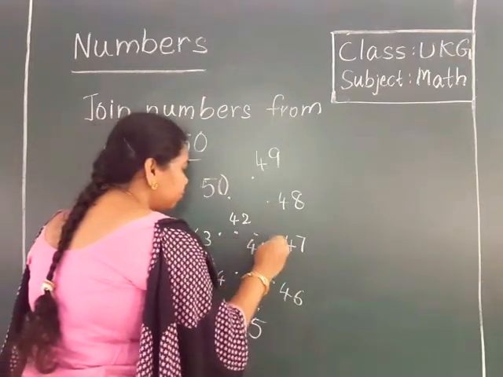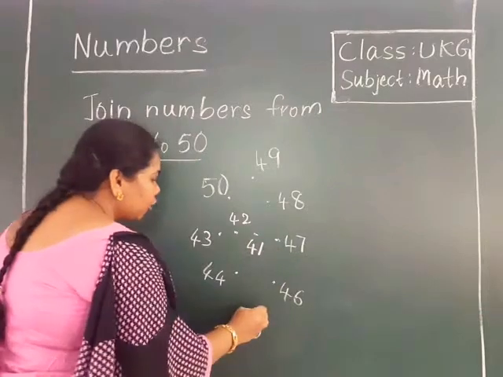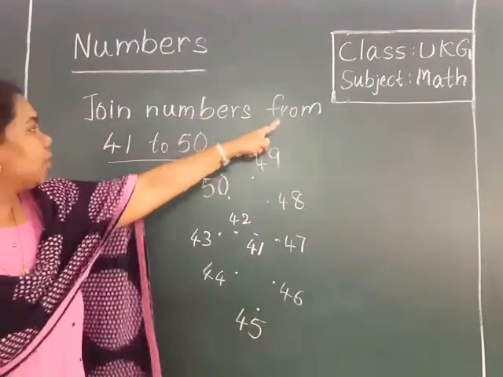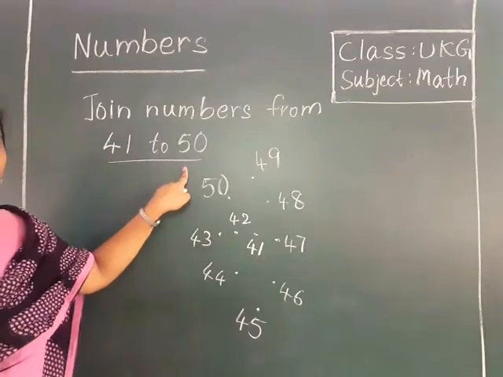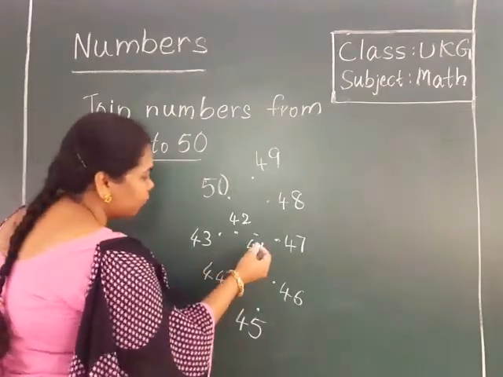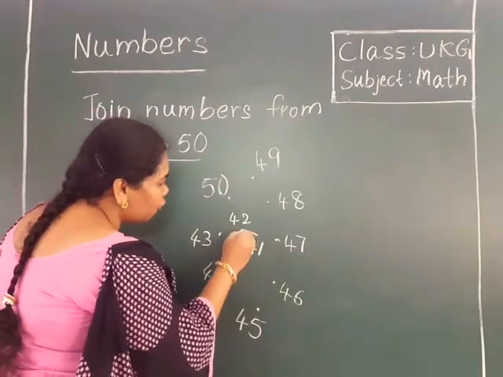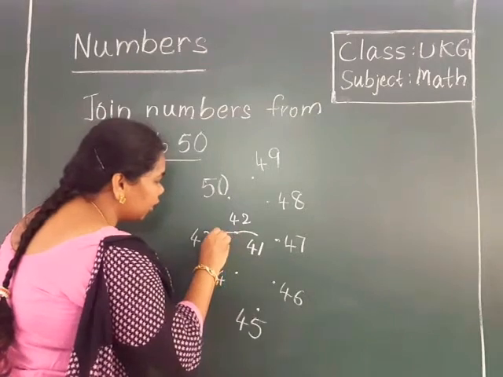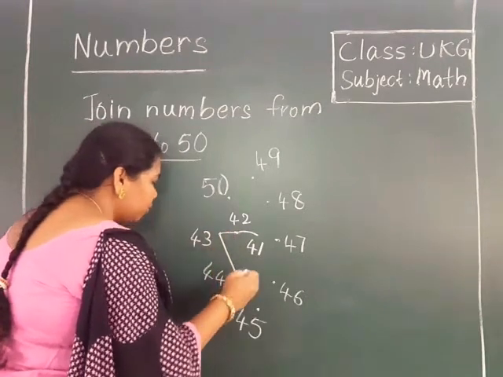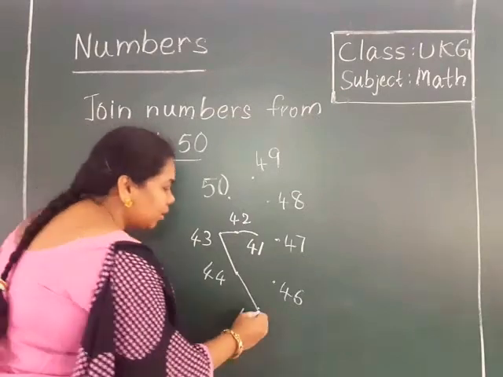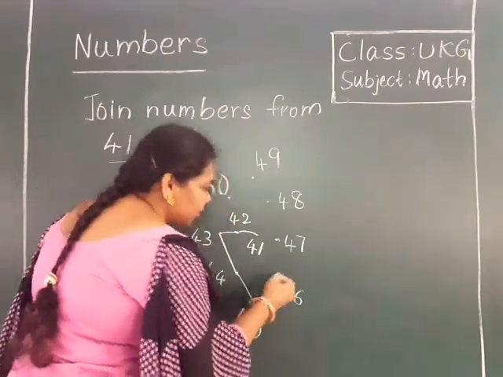Now what should we do? You should join numbers from 41 to 50. See, where is 41? 41. From 41 you should join to 42. Okay? 42, then 43, 44, 45. After 45, which number? 46.